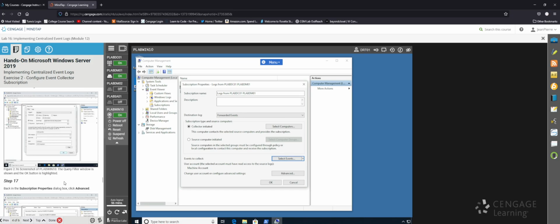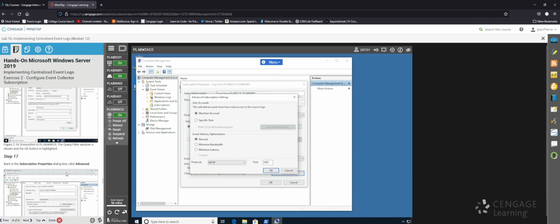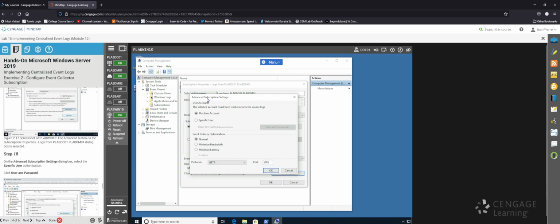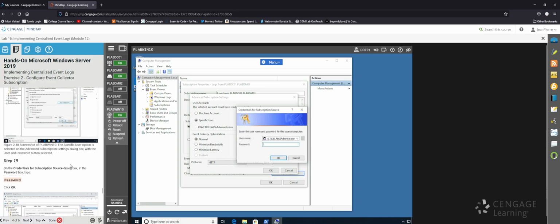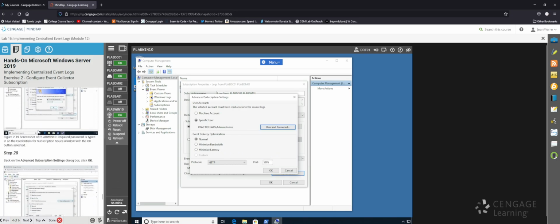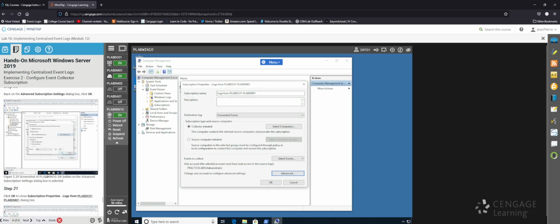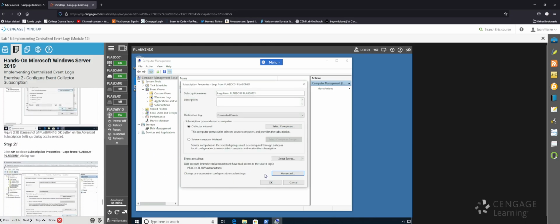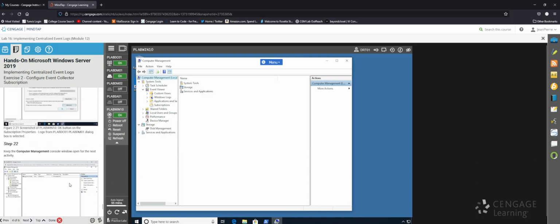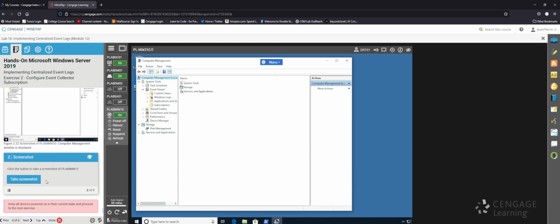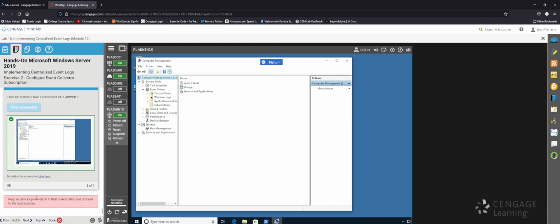Back in the subscription properties dialog box, click Advanced. Select specific user. Click user and password. And here we're going to type in password. Okay. Back on the advanced subscription settings dialog box, click OK. Click OK. Does it say click OK? Yeah, click OK. Keep the computer management console window open for the next activity. Take a screenshot. Okay, and I can move on.